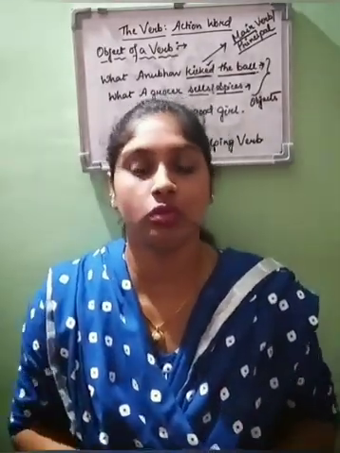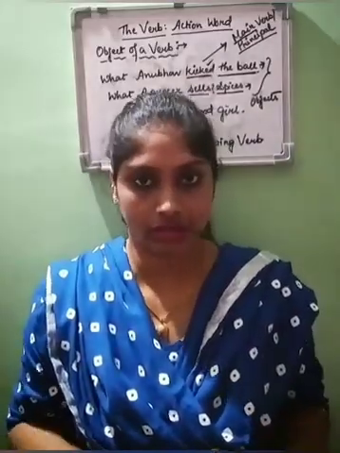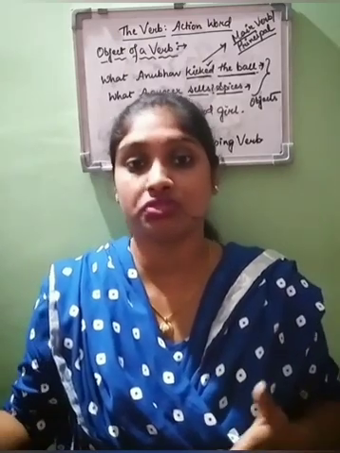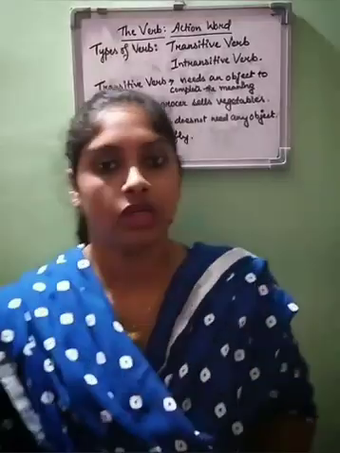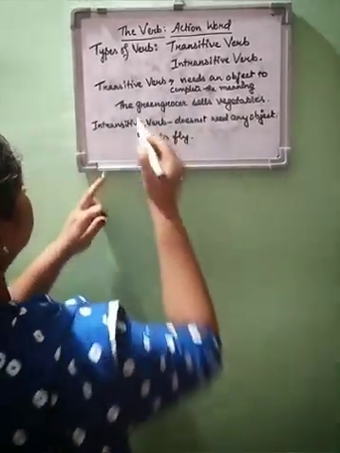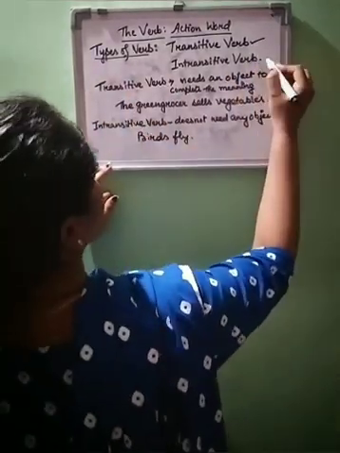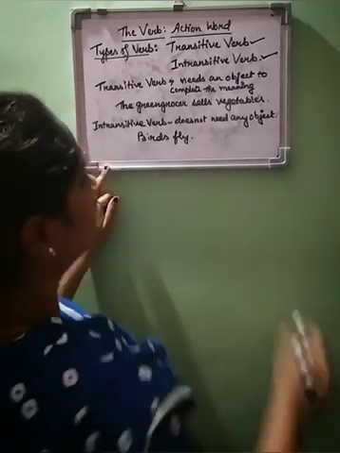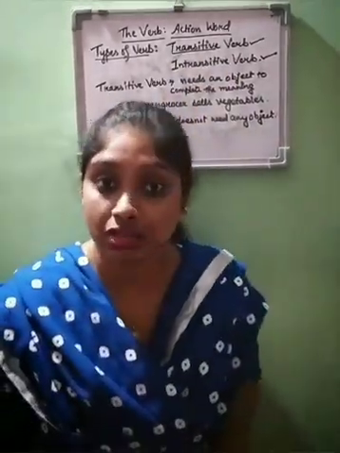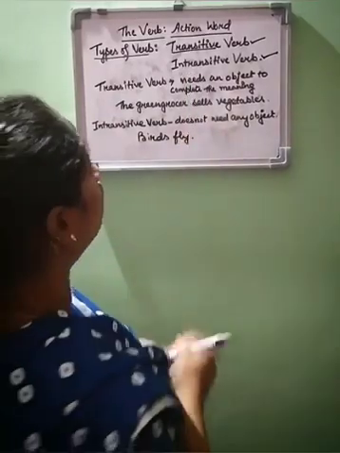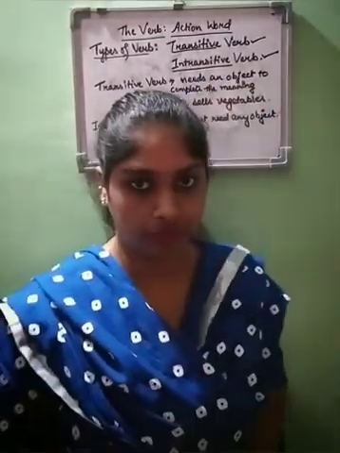Now the next thing we will talk about is what the types of verbs are, and how we understand which verb is what. Let's see that. First of all, we will see the types of verbs. The types of verbs are transitive verb and intransitive verb. The first is called transitive verb and the second one is called intransitive verb. The names are very simple.